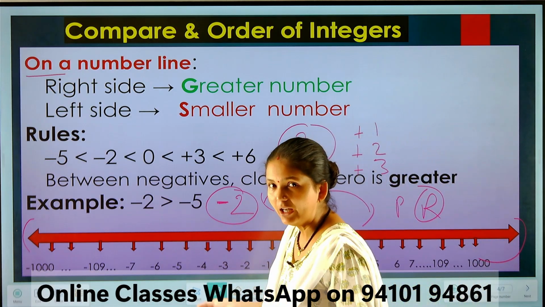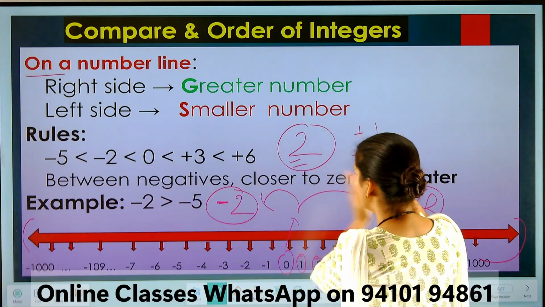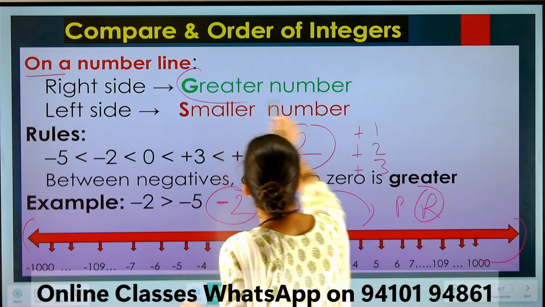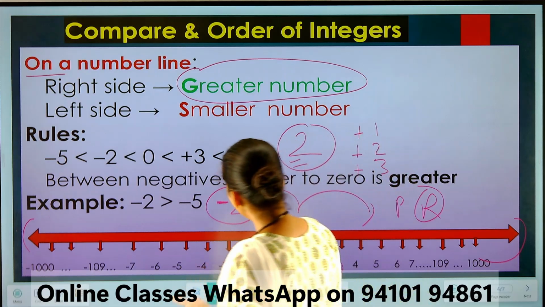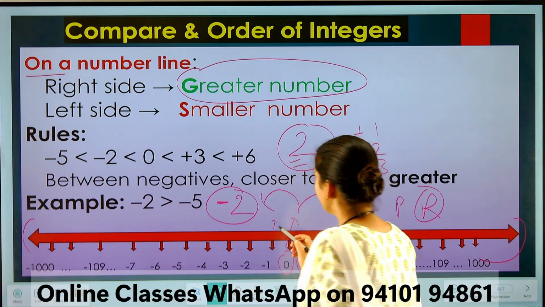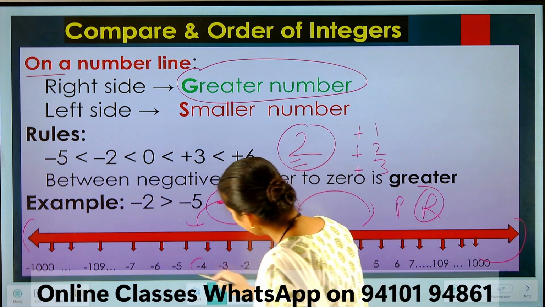And now the values: when a number moves left to right, the value will be greater. And when it moves right to left, suppose there is the number minus 1 and this is moving to the left side, got it, and this is minus 4.